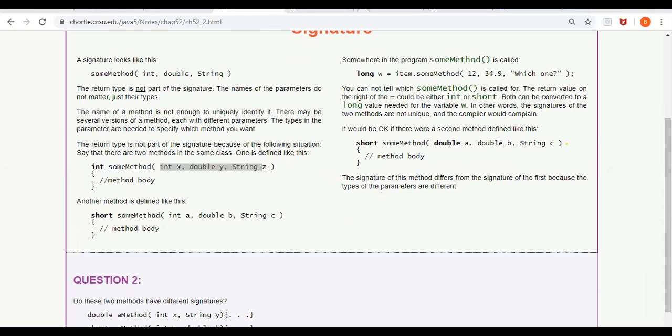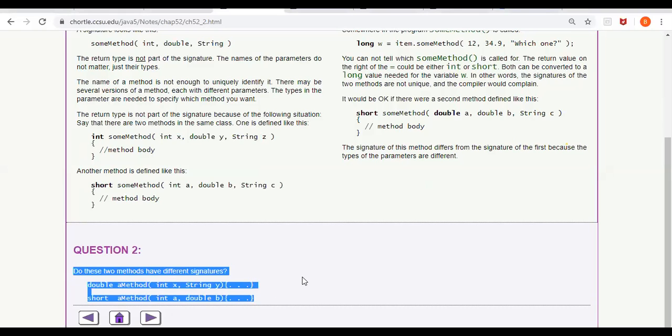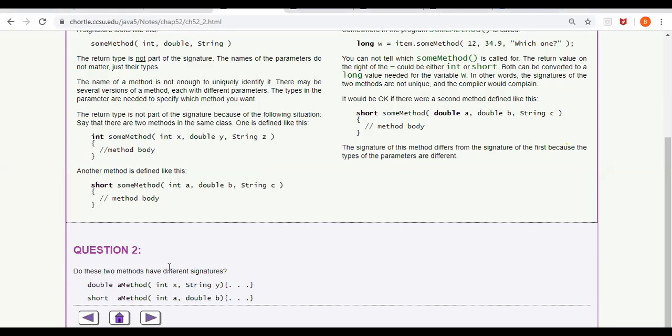Now try to answer this question at the bottom. Do these two methods have different signatures? They have different signatures or not? The signature is same or different? Different, sir. Who said same? It is not same. It is different. How does it differ?